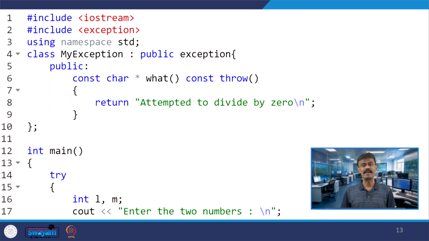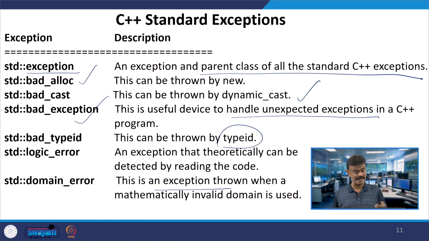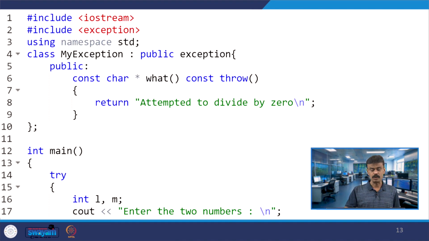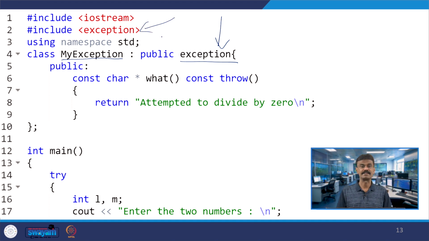Now, can we have user defined exceptions? These are all the system exceptions, the C++ standard exceptions that we have seen. So can we have user defined exceptions? Assume that I have a class MyException, which is publicly inheriting exception, which is available in the system. I am inheriting the properties. So the name of the class is, let us say, MyException. We are including one more header file, #include <exception>.